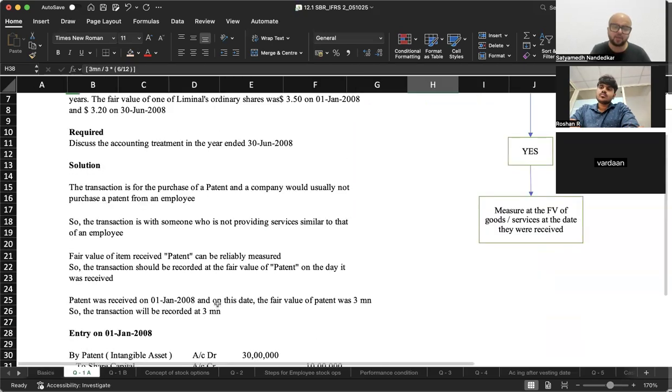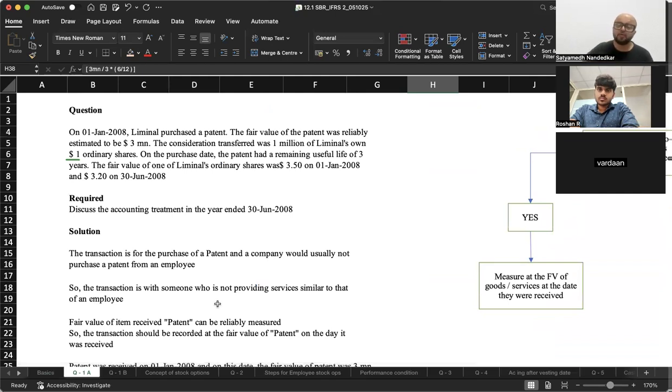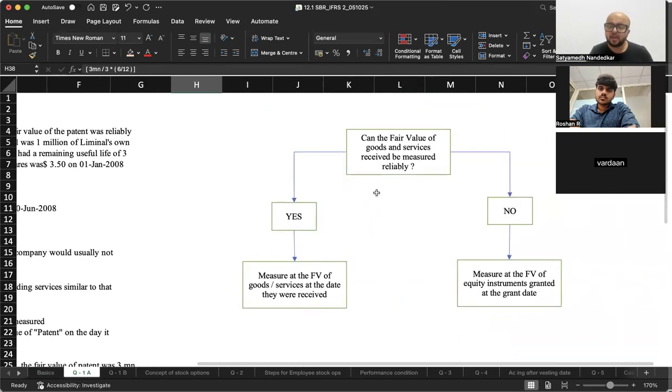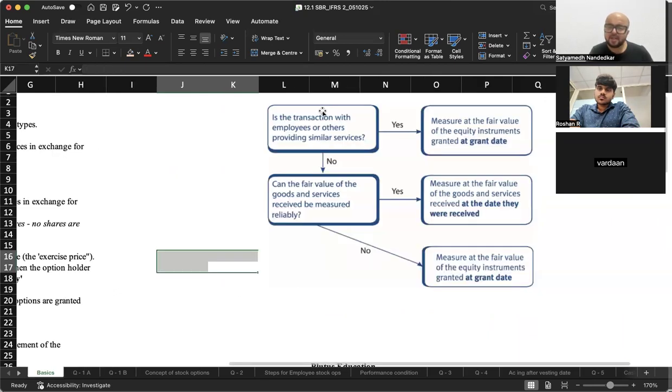Okay, now look at this situation. On 1st of Jan 2008, Liminal purchased a patent. The fair value of the patent was reliably estimated to be 3 million. The consideration transferred was 1 million of Liminal's own $1 ordinary shares. On the purchase date, the patent had a useful life of 3 years. Now, first question, is the transaction with employees or others providing similar services? You don't purchase patents from employees, right? So the transaction is not with an employee or with someone who is providing a service similar to that of an employee. So the answer is no.